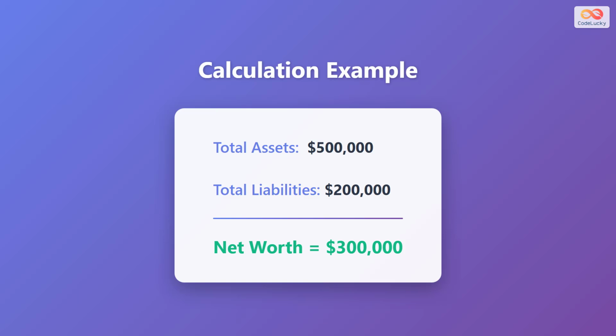Let's walk through a practical example to see how this works. Imagine someone has total assets worth $500,000. This could include a home valued at $300,000, investments worth $150,000, and cash and other assets totaling $50,000. Now, suppose their total liabilities amount to $200,000, perhaps a mortgage balance of $150,000 and other debts of $50,000. Using our formula, we subtract $200,000 from $500,000, giving us a net worth of $300,000. This positive number indicates healthy financial standing.